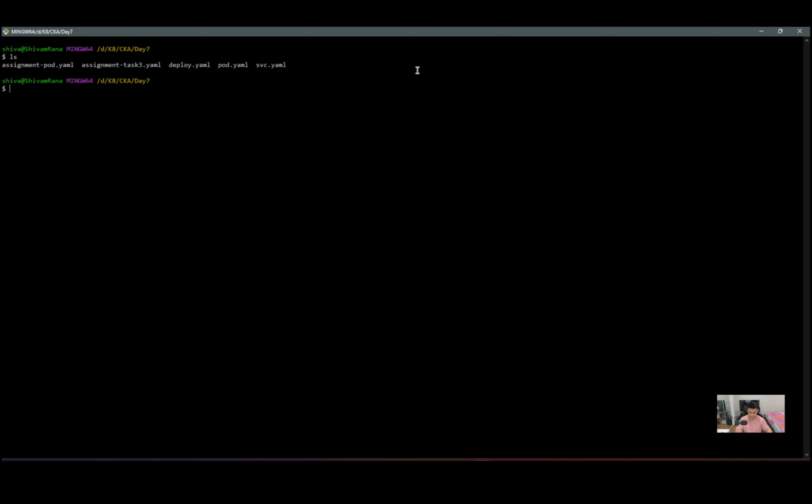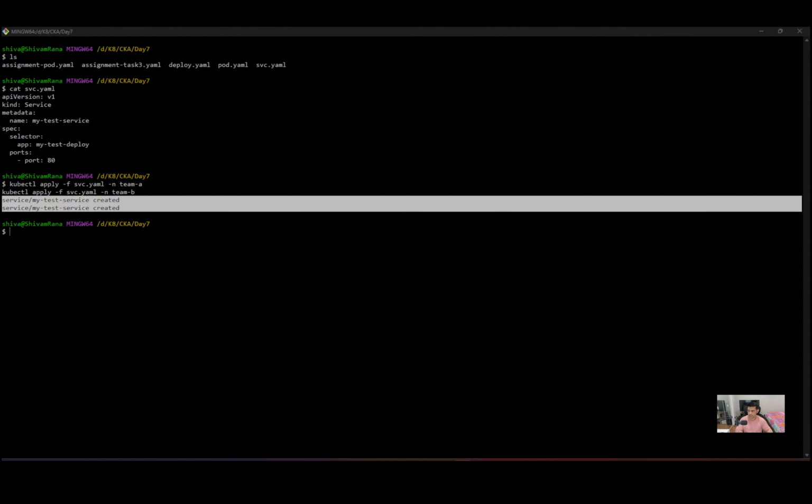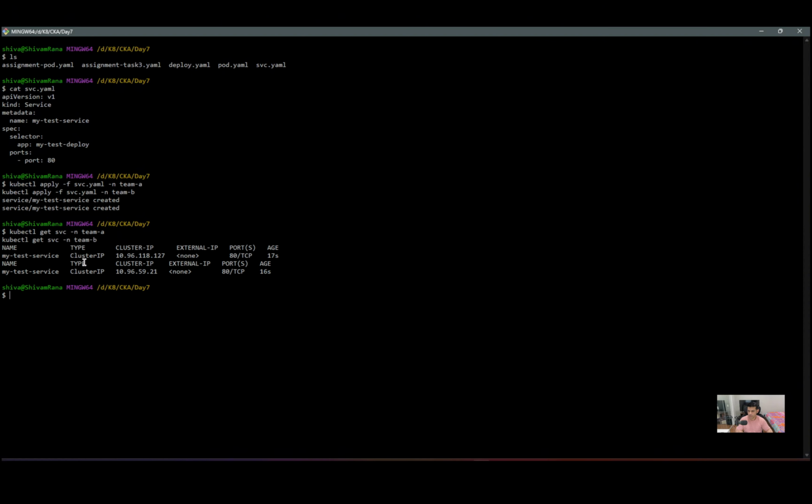Here I have created a sample service. Let's go and explore this. As we can see, the name of the service is my test service and it is using a selector app equal to my test deploy, which will be used by the service to connect to our pods. So let's go ahead and apply these services in the team A namespace and team B namespace. Both our services got created. Let's go ahead and check them. We can clearly see that our service is created in both the namespaces. So same service name, still no conflict.